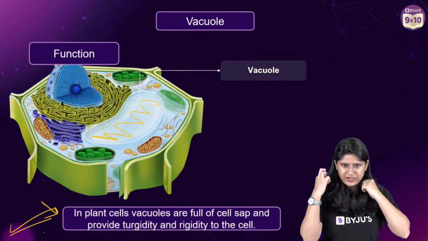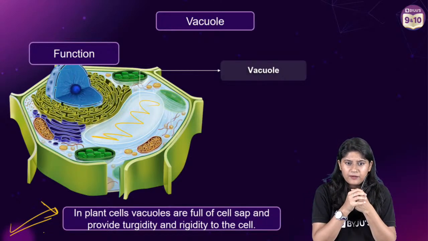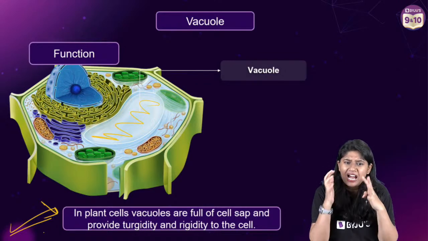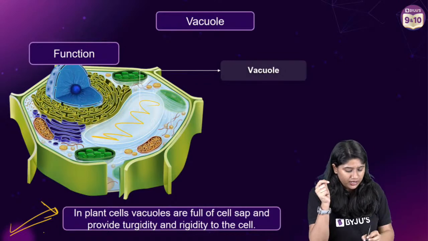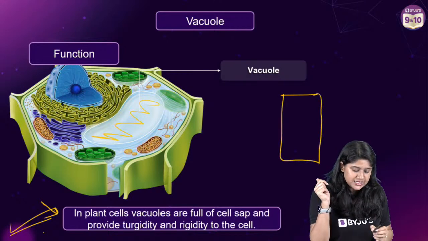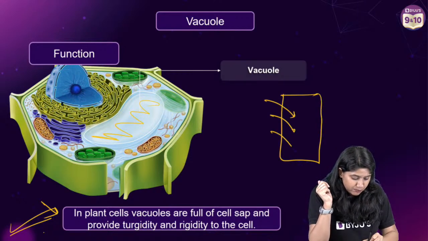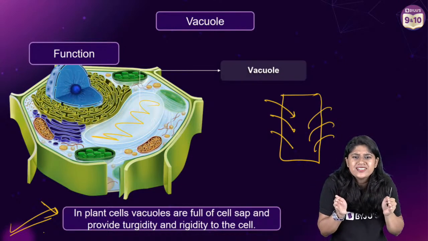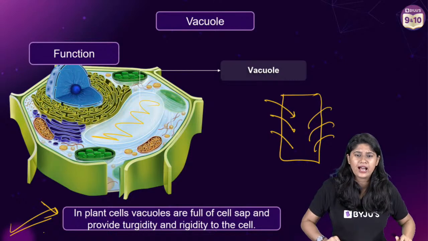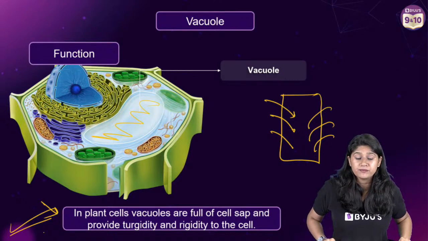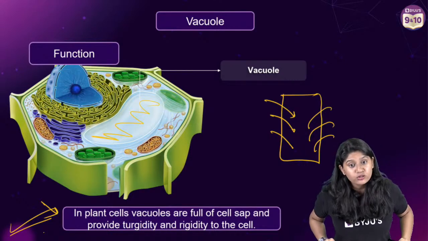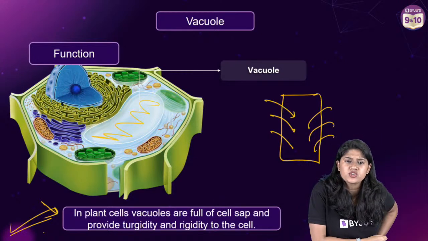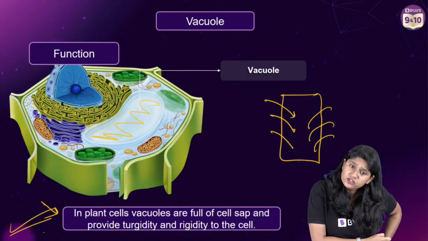Rigid means strong, right? Very rigid. When we say, oh, she has made a very rigid house, it means a very strong, very hard house. Turgidity, on the other hand, when we talk in terms of the cell, means that when the cell takes in more water, it will swell. It'll change its shape a little bit, and that is called turgidity. Clear? Swollen. Very good, Gungun. Welcome to the class, but please don't spam. It doesn't get compressed easily.